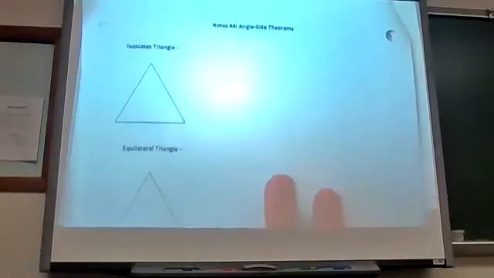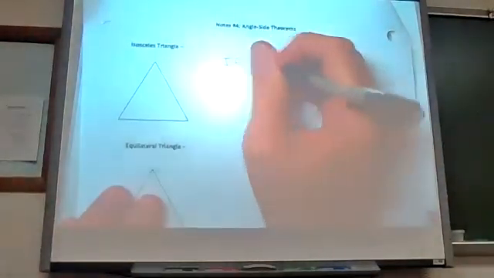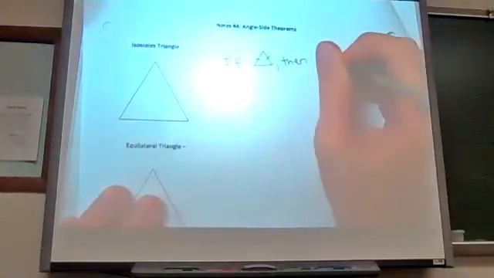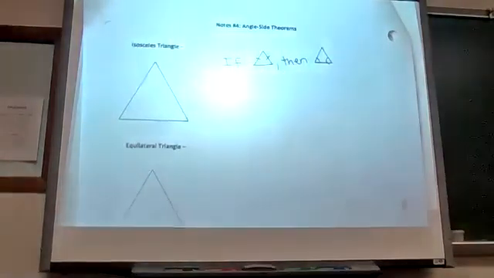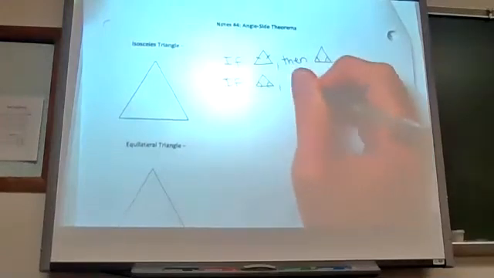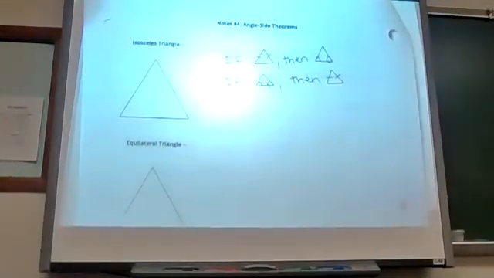So we've already talked about this. We talked about it in our triangles, angle side theorem. So the angle side theorem says if my sides are the same, then my angles are the same. We used it with our rectangles because all the diagonals were congruent. Or I could go the other way. If my angles are the same, then I know my sides are congruent. So it goes both ways.